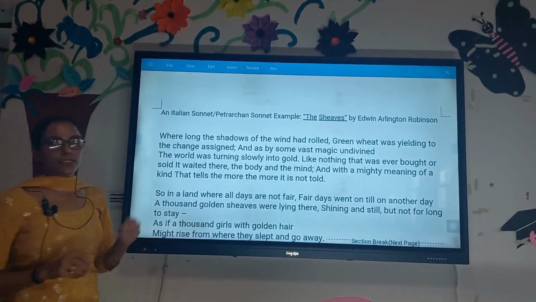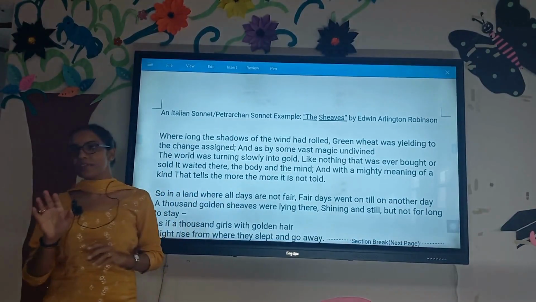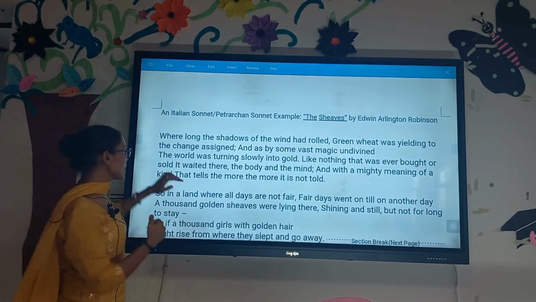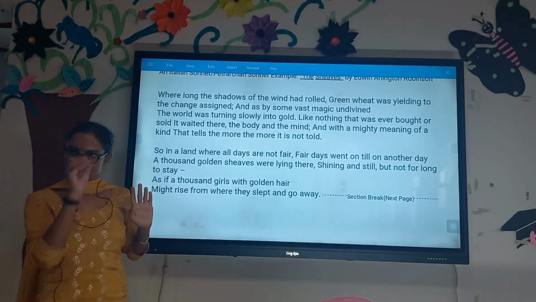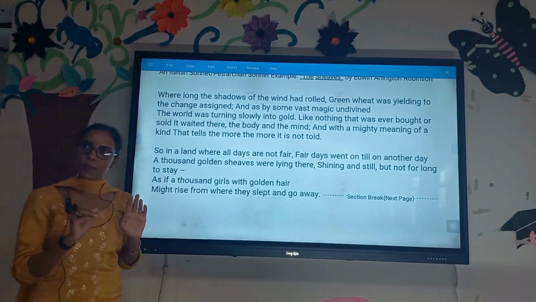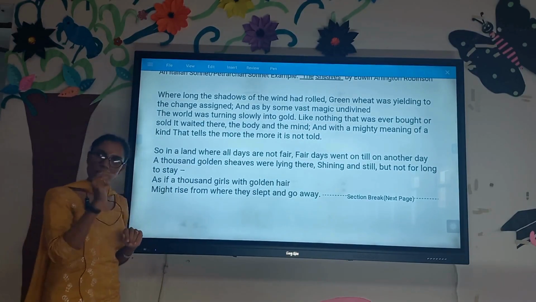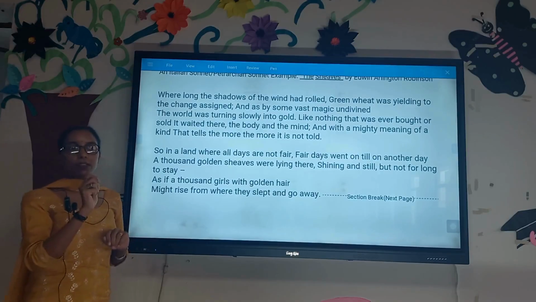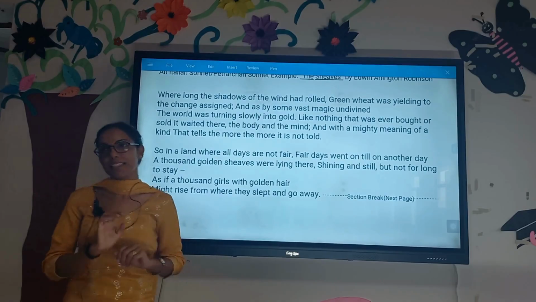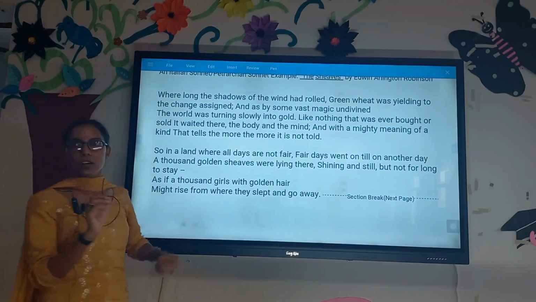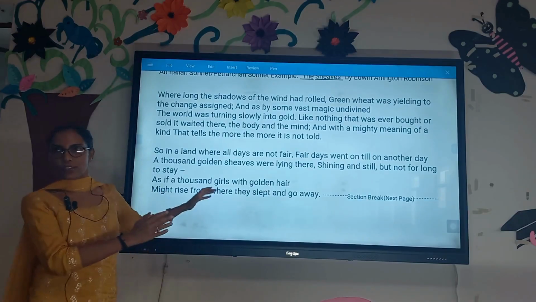This is a poem by Edwin Arlington Robinson, The Thieves. What I just said is that it is a 14-line poem, and it has its own rhyme scheme. The octave has ABBA, ABBA, and the sestet has the rhyme scheme CD, CD, CD, or if the third line changes, then it can have CDE, CDE. So this is the very famous and most commonly used sonnet, the Italian sonnet.